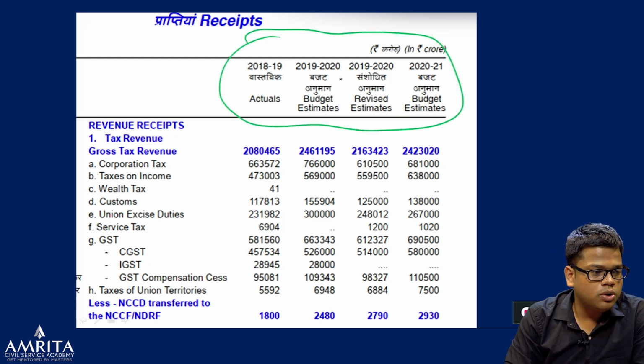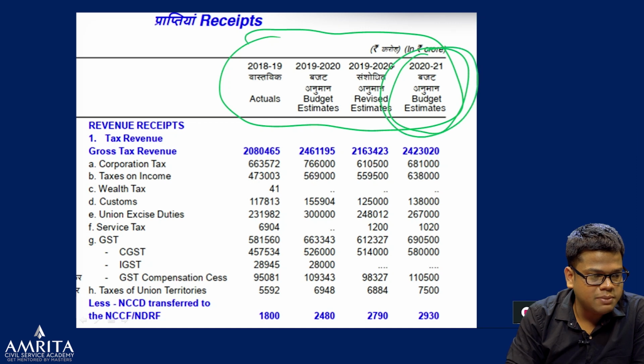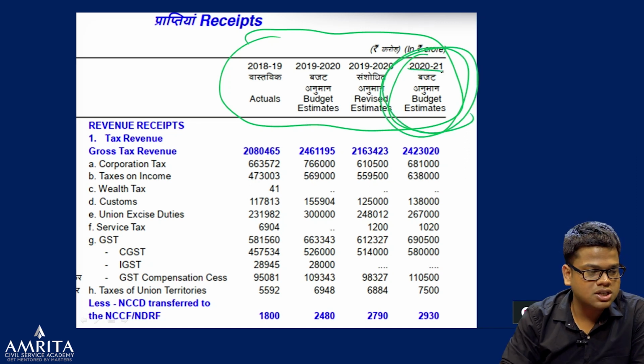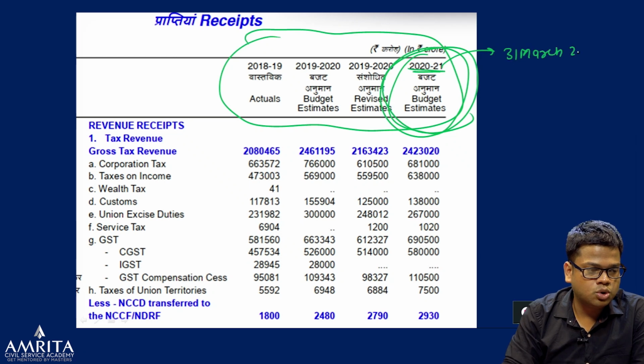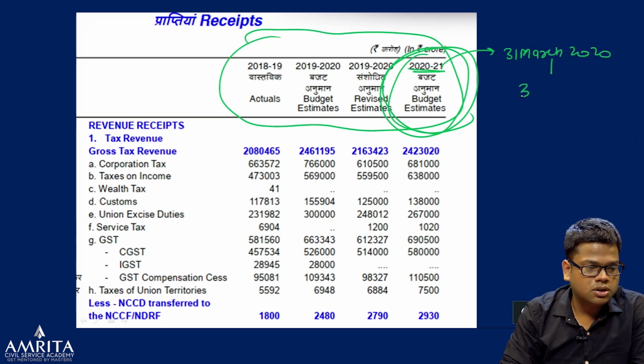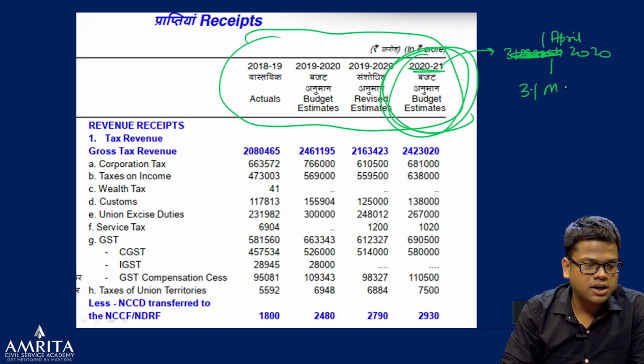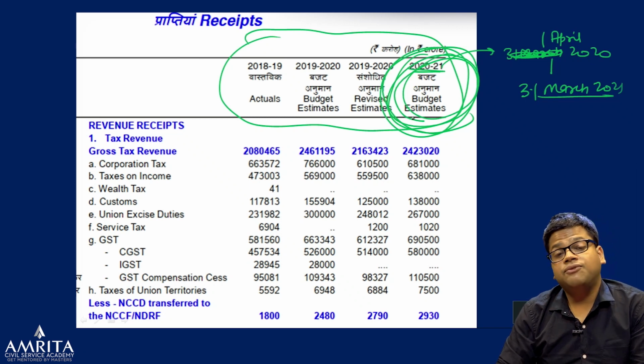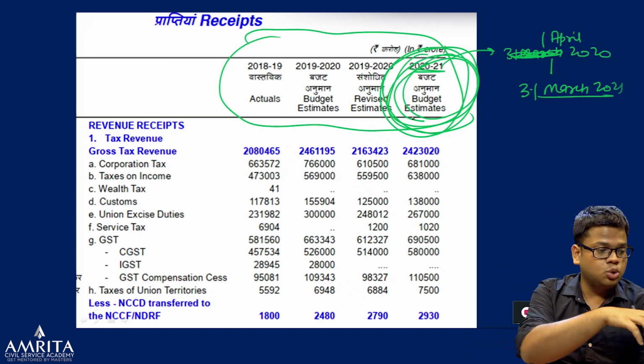So budget is not only this thing, that the estimates of the next year. Next year means from 1st April 2020 to 31st March 2021. These budget estimates are there, but the figures are for the last two more years.